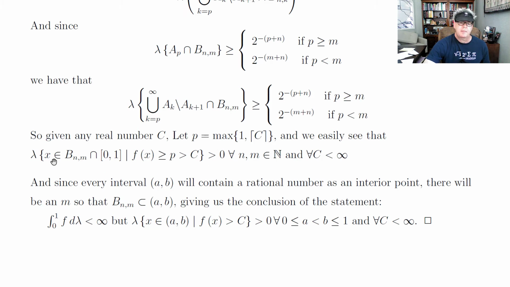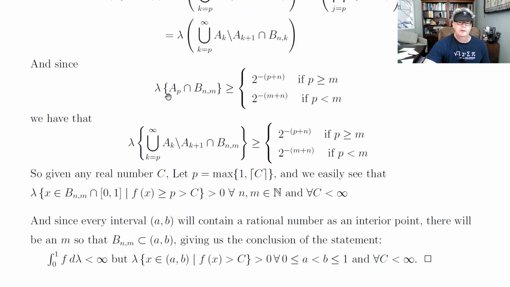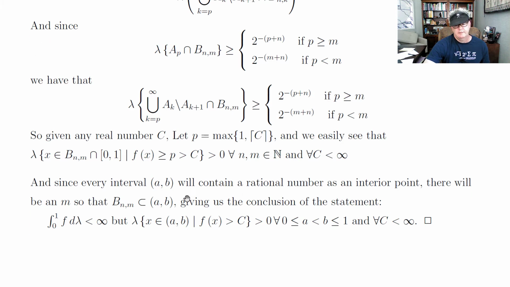Then the measure of all x such that f of x is greater than or equal to P, which is greater than C, will be this measure right here, by what I just did. Right? The measure of AP intersect this ball is positive. And since every interval will contain a rational number as an interior point, there will be an M so that B and M is contained in that interval. This gives us the conclusion we want.